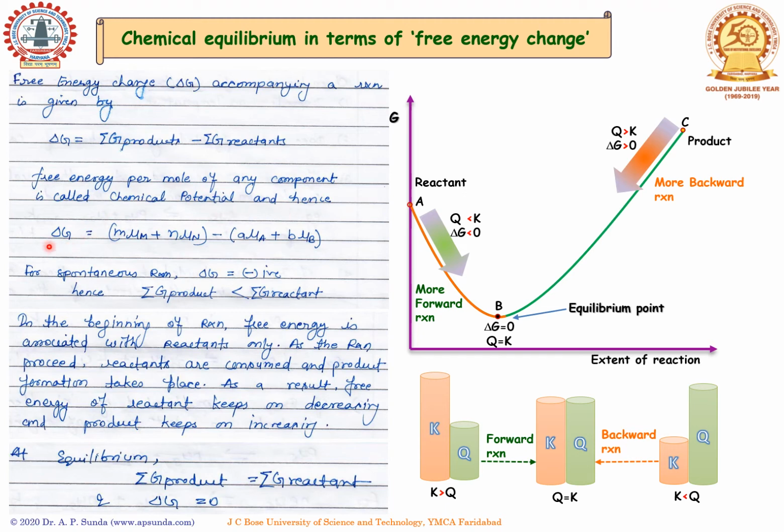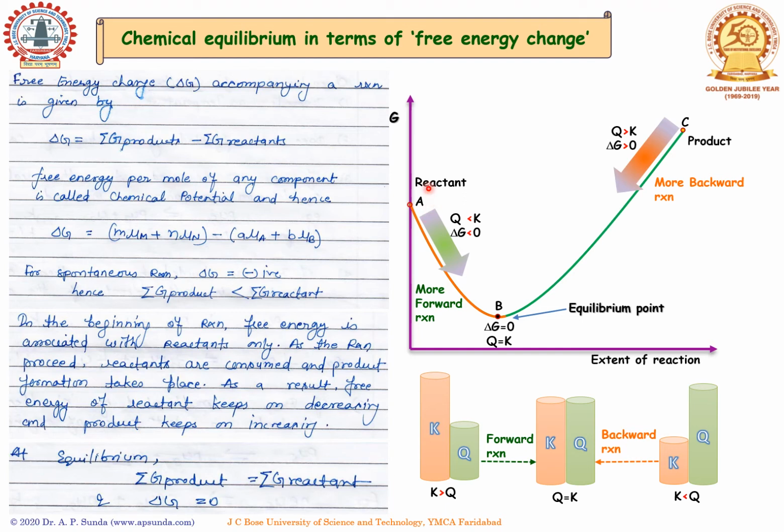Hence, we can write delta G as m, the number of moles, multiplied by the chemical potential of product M, plus n, the number of moles, multiplied by the chemical potential of product N, minus the chemical potentials of reactant A and reactant B respectively. For a spontaneous reaction, we know that delta G has to be negative. Hence, the summation of free energy of products should always be less than the summation of free energy of reactants.